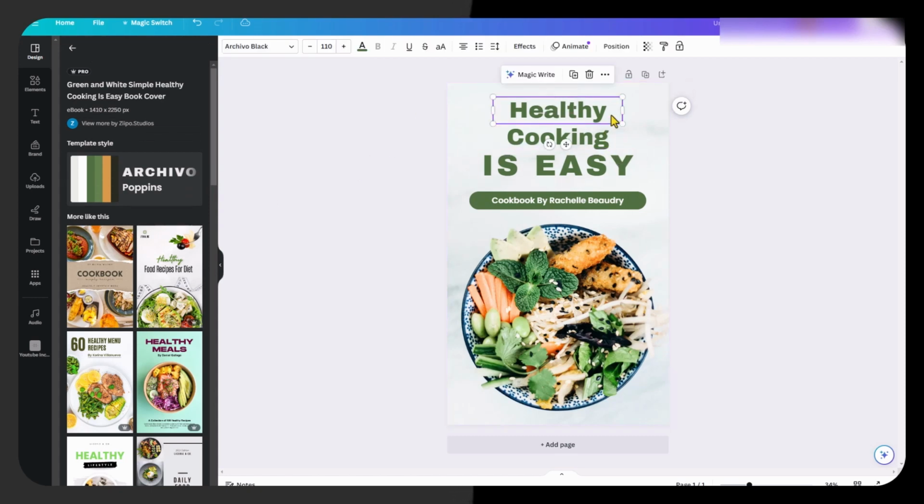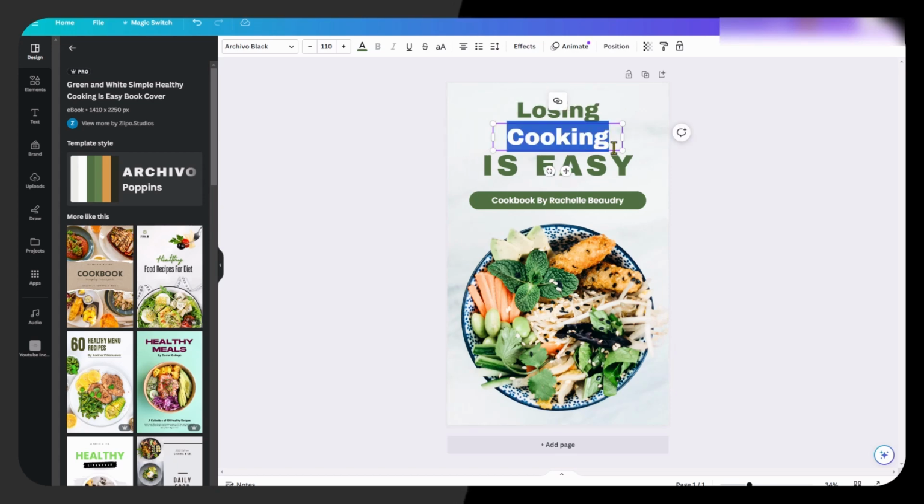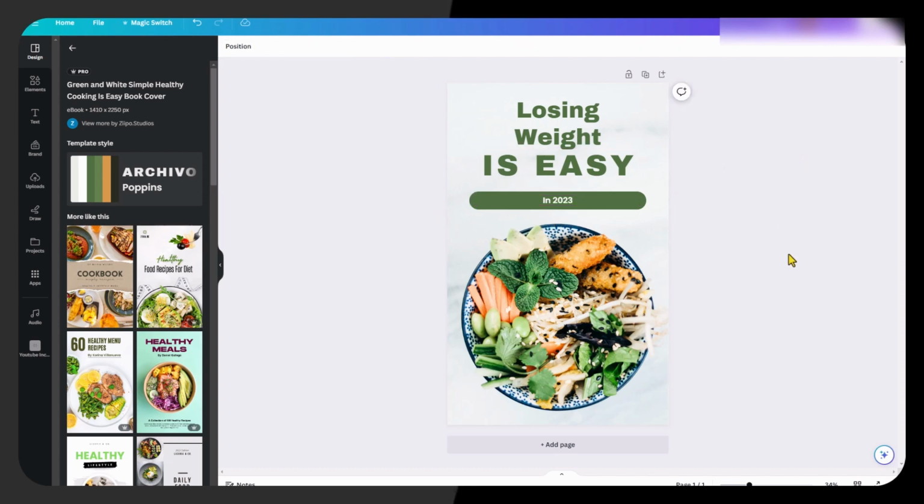And then what we need to do is start changing this for our ebook. You see these things can move around. So I'm going to, a book about losing weight is, I like that actually. Losing weight is easy. And we shall put there in 2023. I like that. Losing weight is easy in 2023. And there we have it. That's our book cover done.